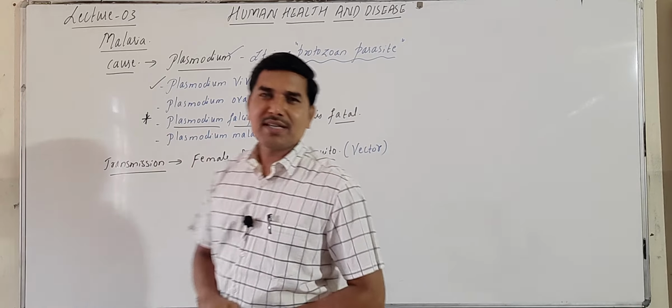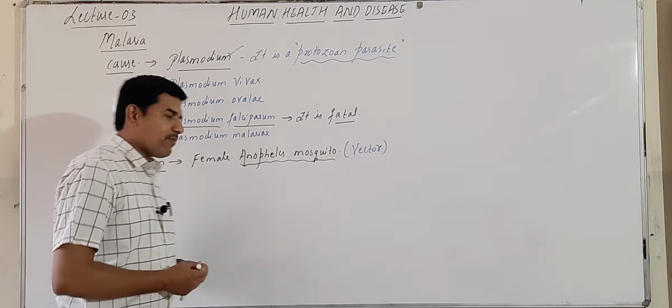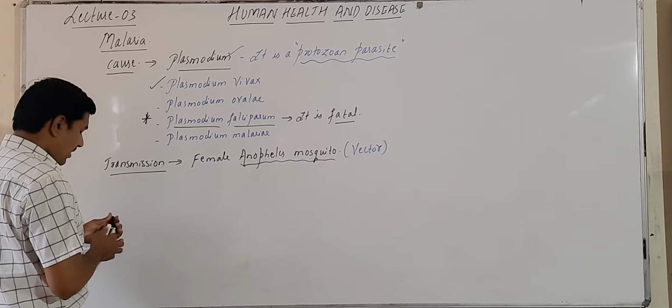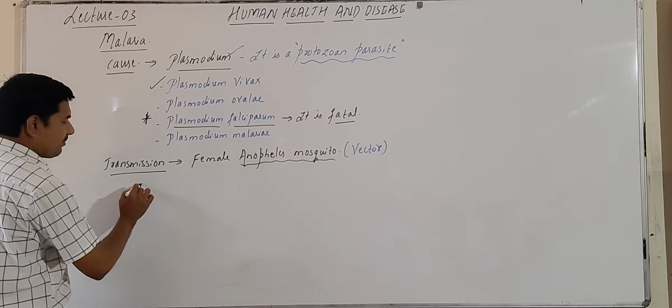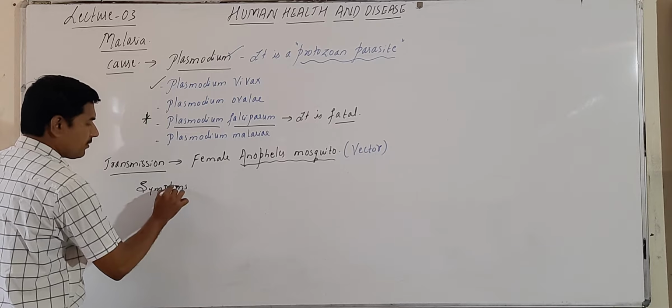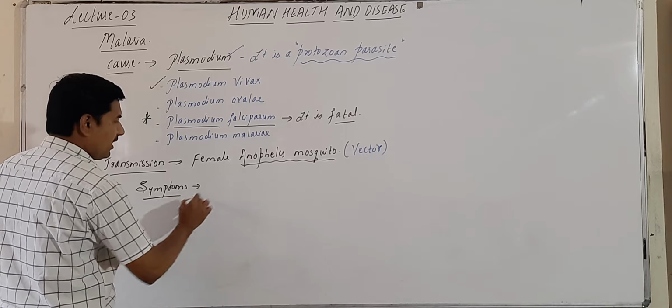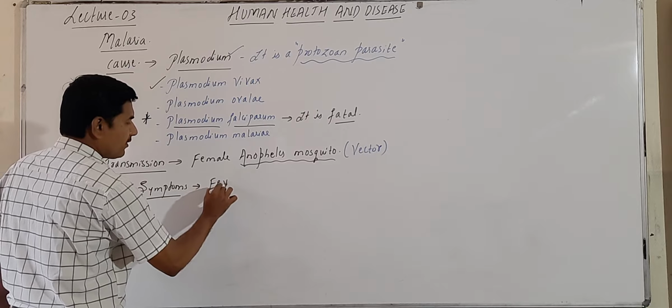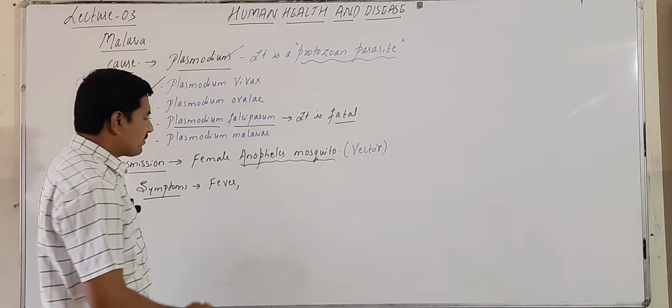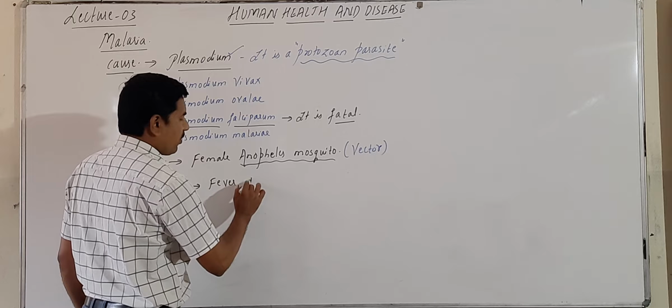Now let us look at the symptoms. What are the symptoms that we observe in malarial patients? Initially there will be fever. High fever will be there continuously, and later on fever with chills.